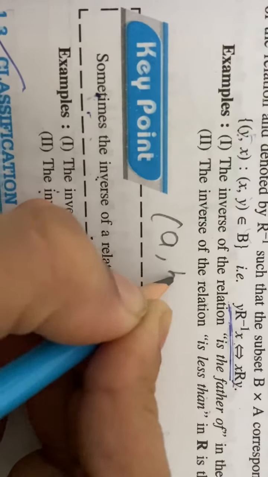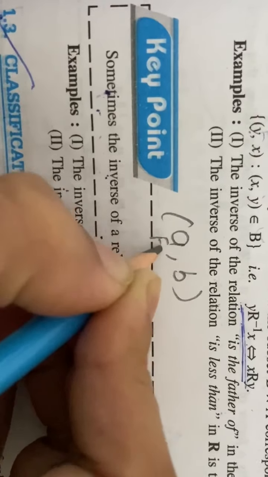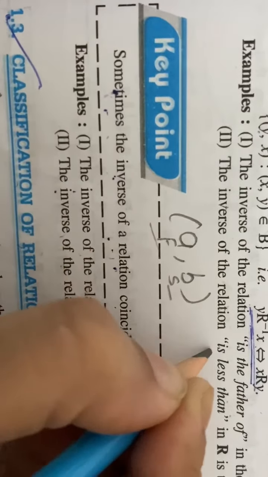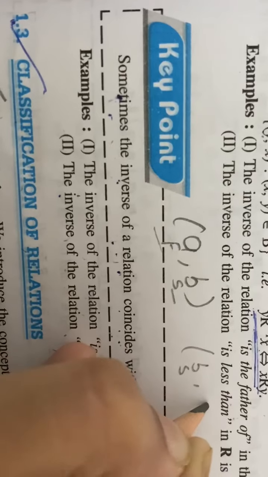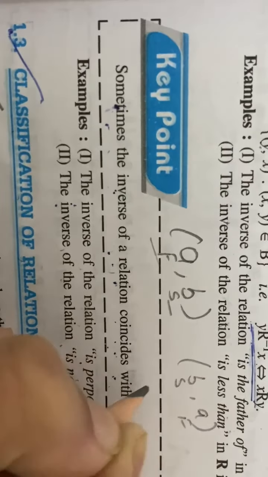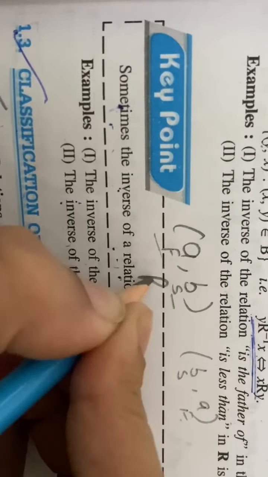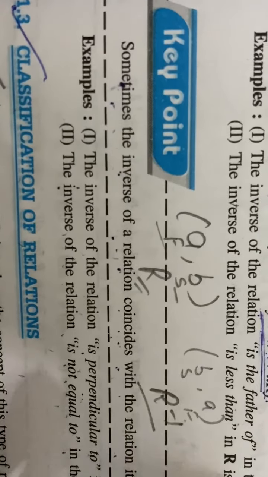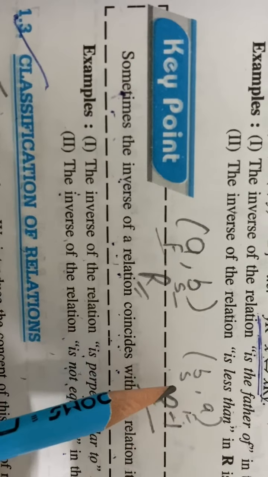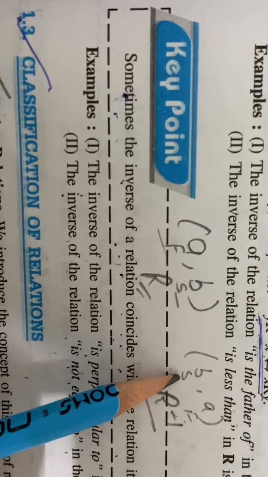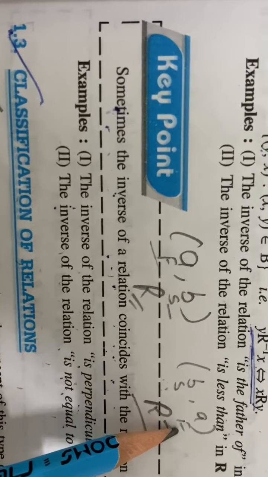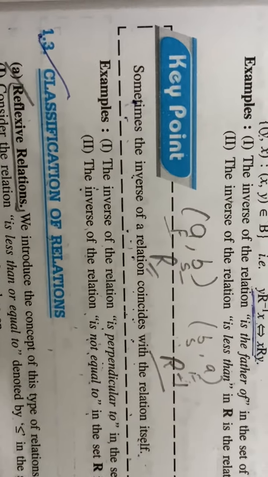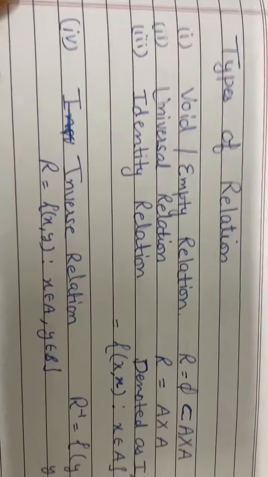A is father of B, but B is a son of A. So this is the inverse relation. This is the relation and this is the inverse relation. If we want to study the relation inversely, how will we read it? We will read it like this: he is a son of this father. Okay. So these were the 4 types of relation.